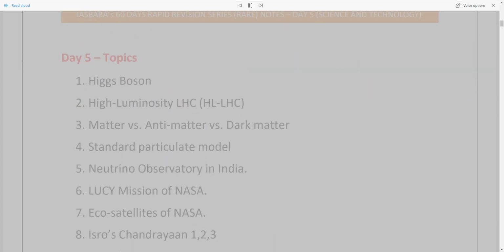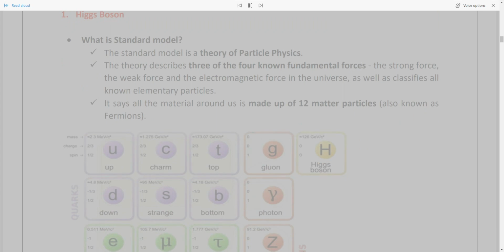IASBABA's 60 Days Rapid Revision Series, RaRe Notes, Day 5, Science and Technology. 1. Higgs boson. What is the Standard Model? The Standard Model is a theory of particle physics. The theory describes three of the four known fundamental forces in the universe, the strong force, the weak force and the electromagnetic force, as well as classifies all known elementary particles.